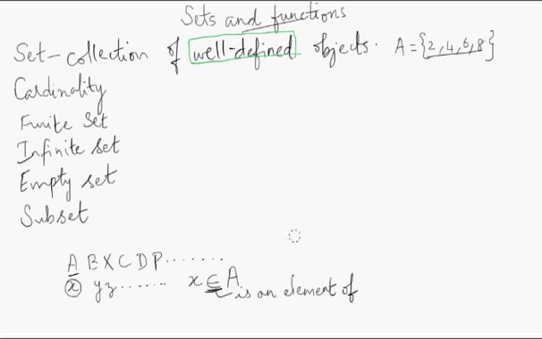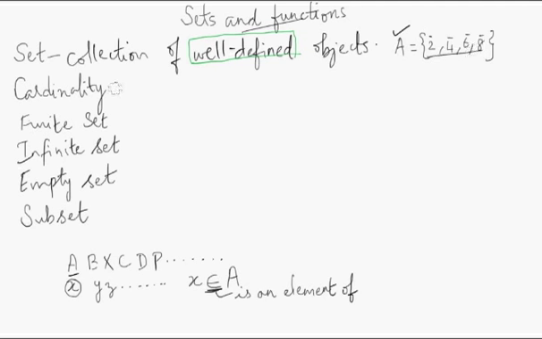Okay, so next let's move on to what is called a cardinality. So here in this set A, how many elements are there? You have 1, you have 2, you have 3, and you have 4. So this is a set that has 4 elements in it, and now 4 is called the cardinality of this set. So generally, how do you define cardinality?